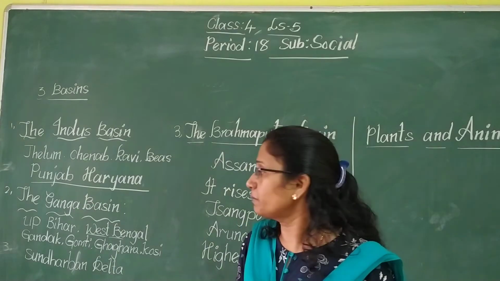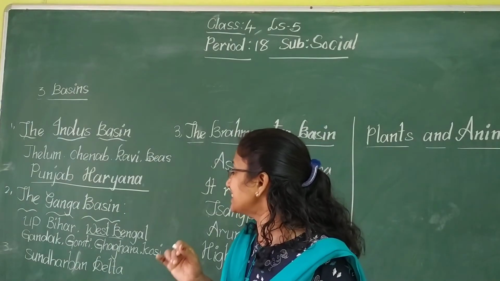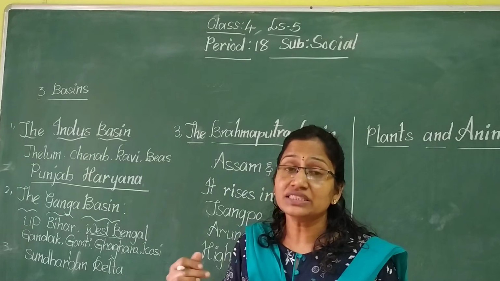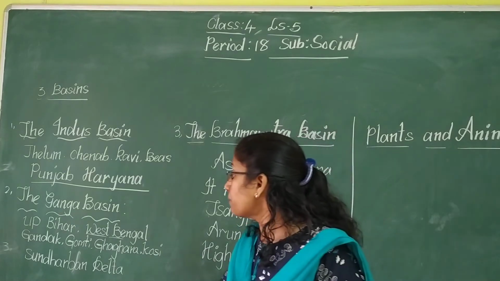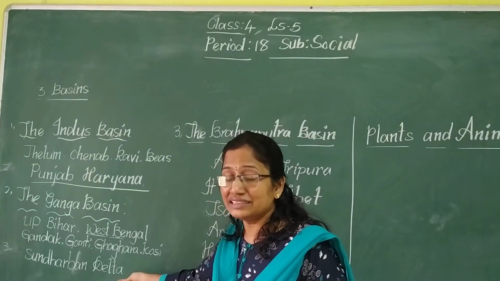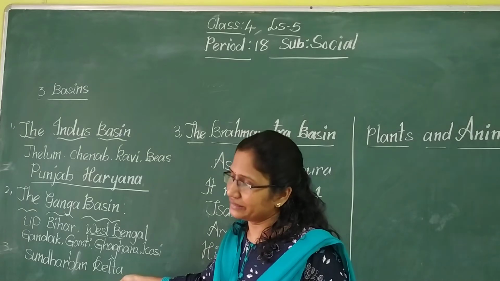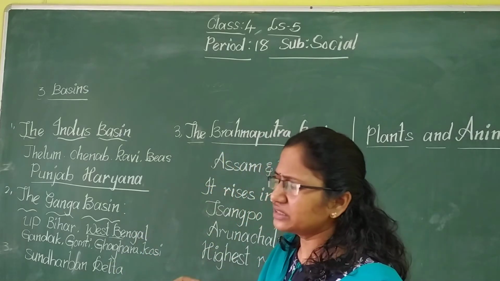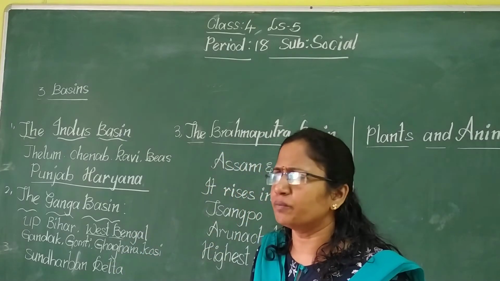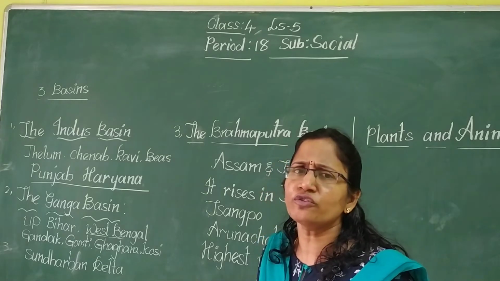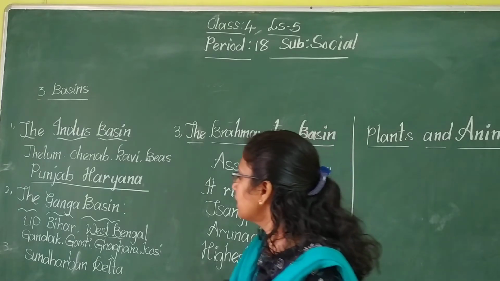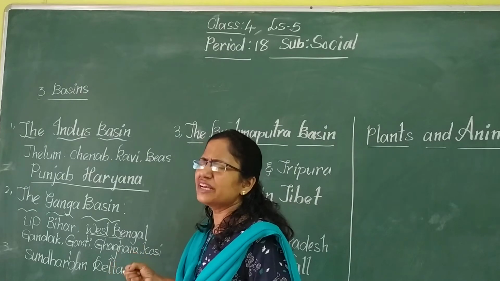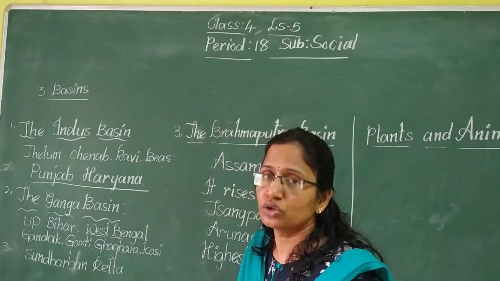What is that delta's name? Sundarban Delta. This delta is a very fertile soil for growing a number of crops.